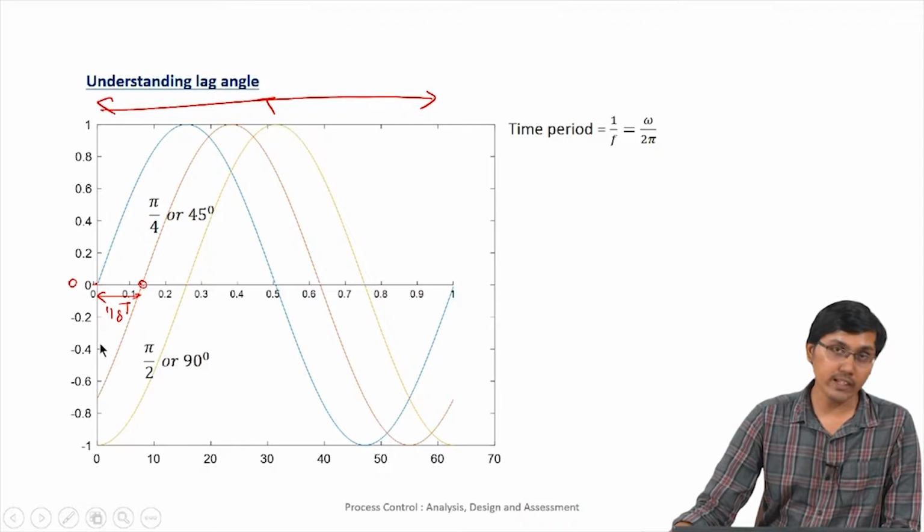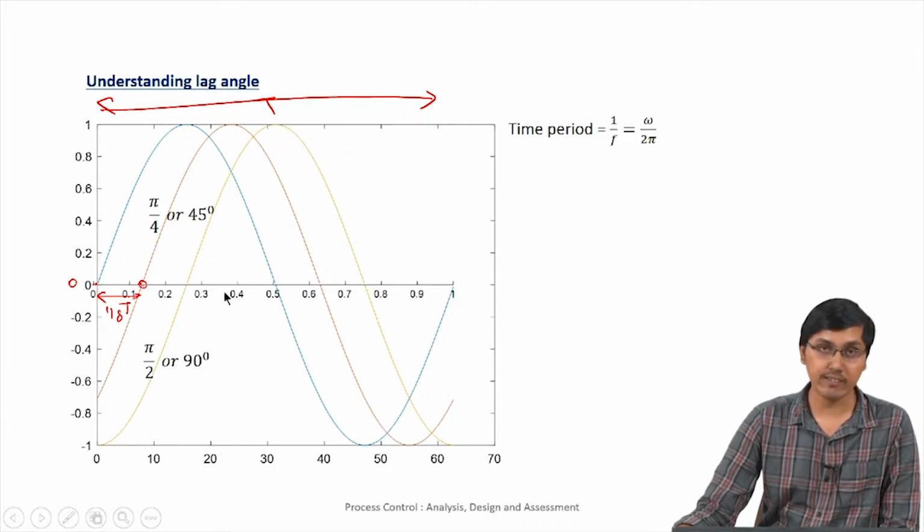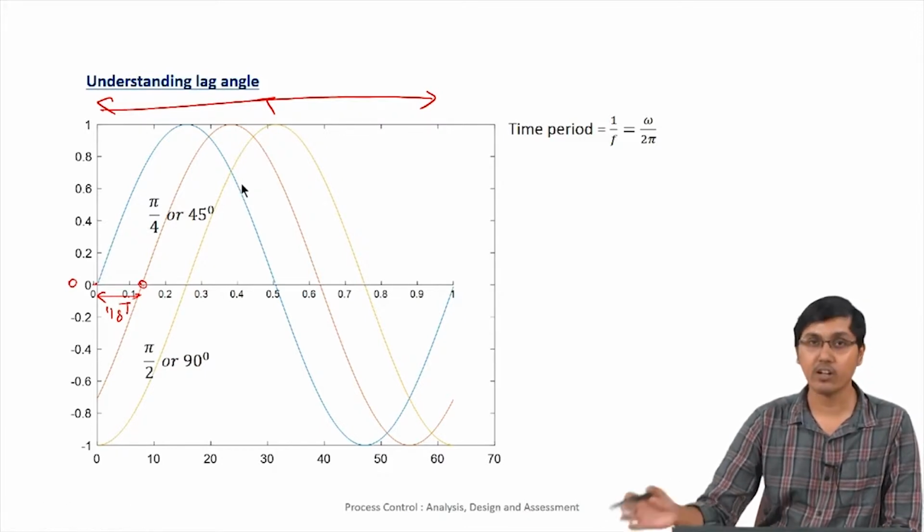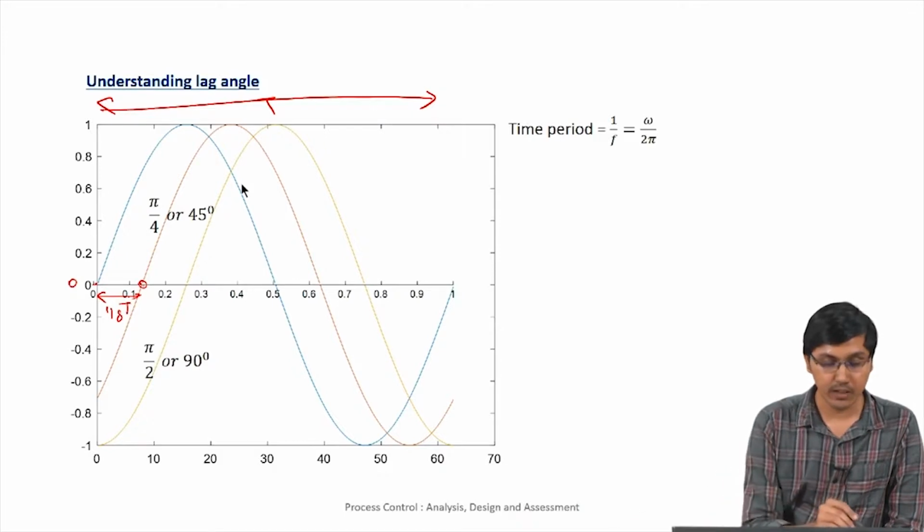And one more thing to notice, all these sinusoidal waves are of the same frequency, and hence we are able to compare all this. We may not be able to compare sine waves of different frequencies. So when we say phase difference, we normally assume that they are of the same frequency. And if you see the yellow line, it is also lagging behind the blue line, but now by a time period of 1/4 t.